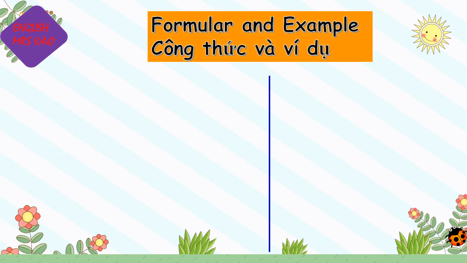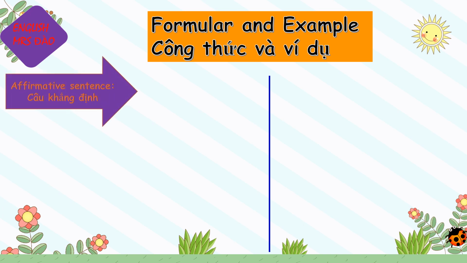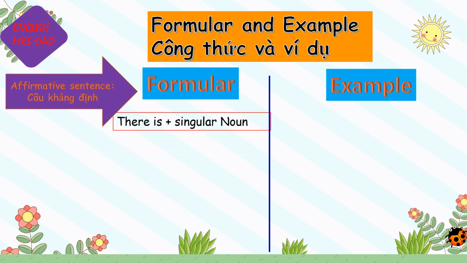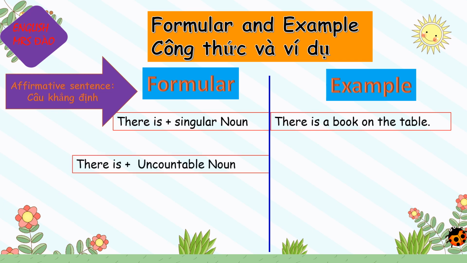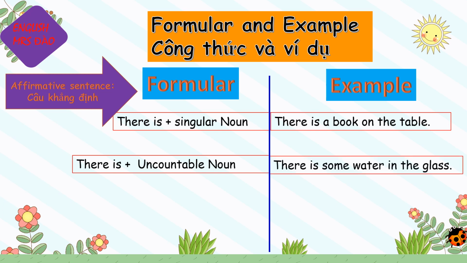And now we move to study the formulas and examples of there is, there are. Firstly, I talk about the affirmative sentence, formula, and example. How about there is? We use there is with a singular noun. For example, there is a book on the table. And we also use there is with an uncountable noun. For example, there is some water in the glass.